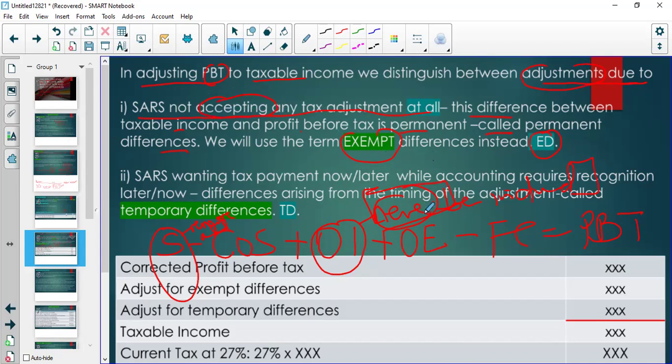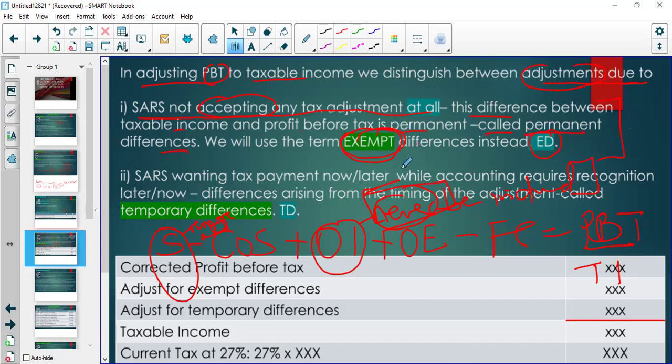At all times, whether last year, this year, or the next year, they always say, we don't want that, right? So that is called an exempt difference, or a permanent difference. It is a permanent difference between the profit before tax and the taxable income. In other words, it's permanent all the time. SARS will remove that and say exclude these things. So whenever you calculate, you know that you will need to exclude that.